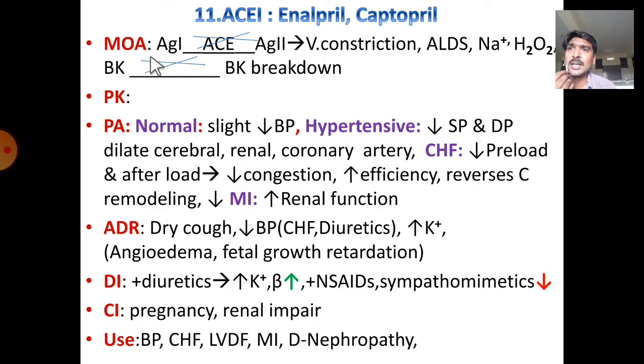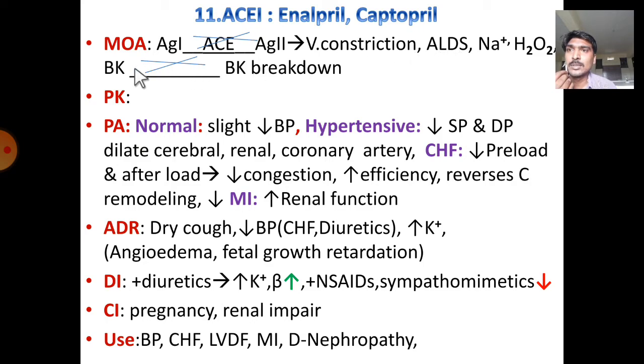Here the mechanism of action: angiotensin 1 is converted into 2 by the angiotensin convertase enzyme, which is liberated from the lungs. So angiotensin 2 will cause vasoconstriction, increasing BP, and aldosterone release, which will cause sodium water retention, fluid volume increases, blood volume increases, BP also further increases. Such a pathway is inhibited when these drugs are given. They inhibit the angiotensin convertase enzyme, so these activities will be reduced.